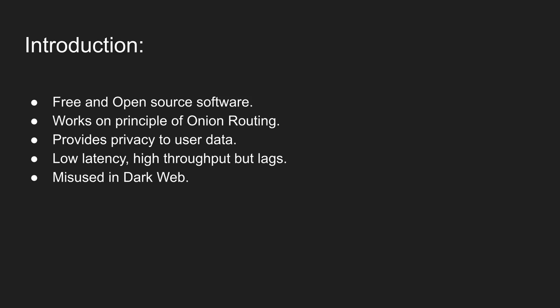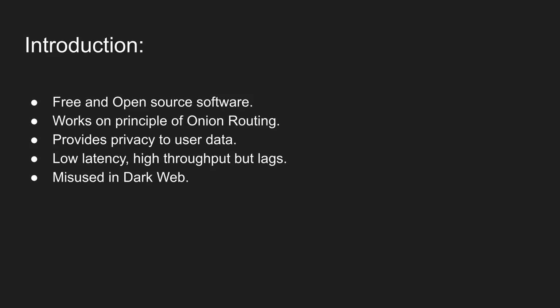Tor provides anonymity over TCP while maintaining low latency and a high throughput, so it is ideal to use for web browsing, messaging, and sharing files over the internet. On the other hand, Tor does not provide speed and you might experience some lagging. This is because of the relays that are used as intermediates while the transfer of data. Tor was made to use in a good way, but it is being misused as well. So the dark web is a practical example of where Tor is used.